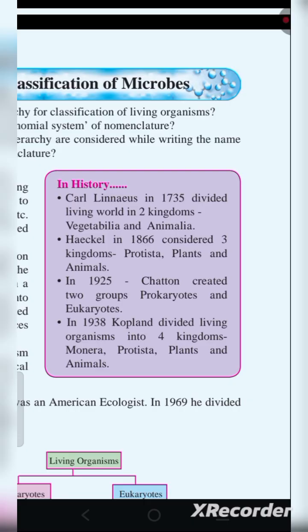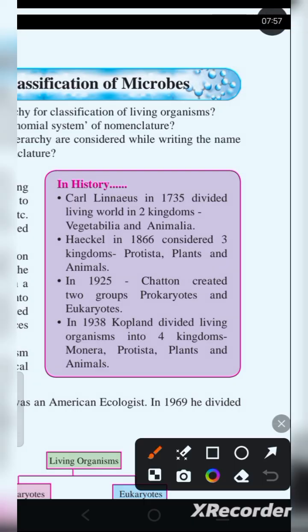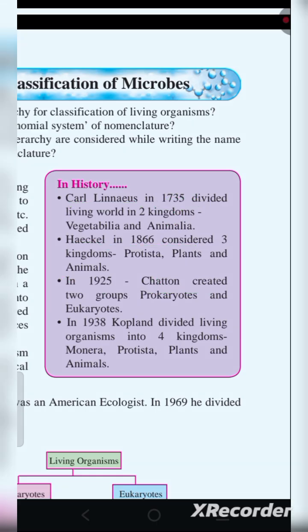So again, after one century, you can see there is a difference of centuries. Whatever knowledge is coming toward us is taking centuries to come. So we should be thankful that our scientists did a lot of hard work, and we got this much. Okay. So Carl Linnaeus in 1735, Haeckel in 1866, after a difference of one century, in 1965 Chatton. Okay, he converted it into prokaryotic and eukaryotic.